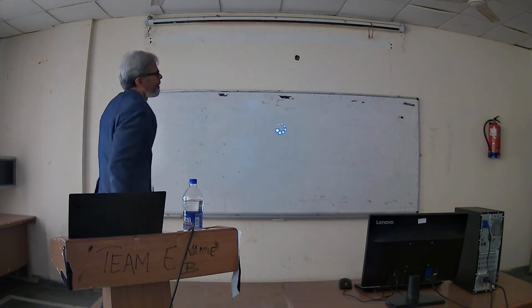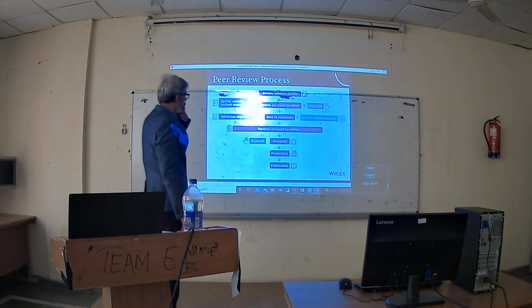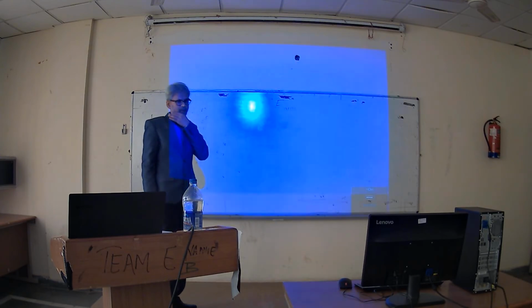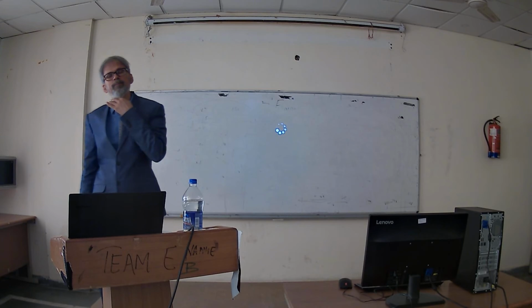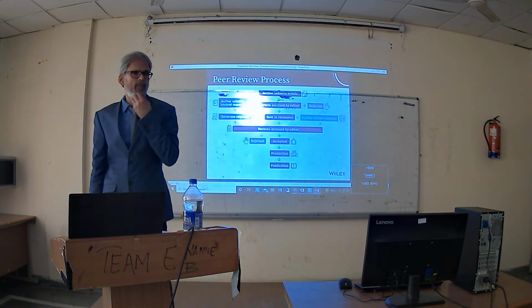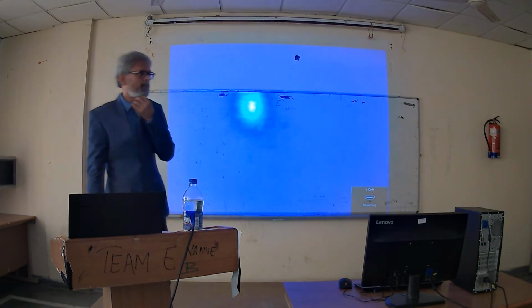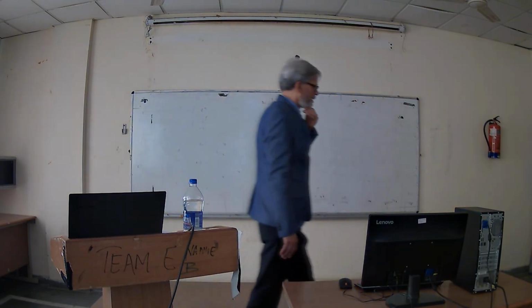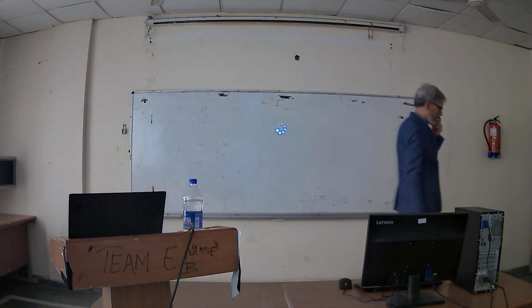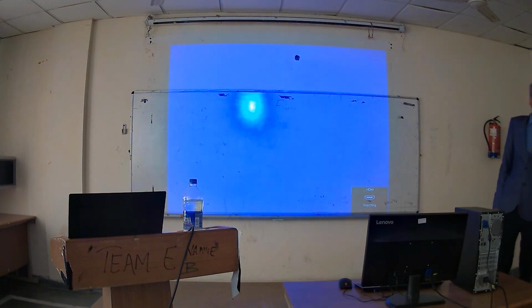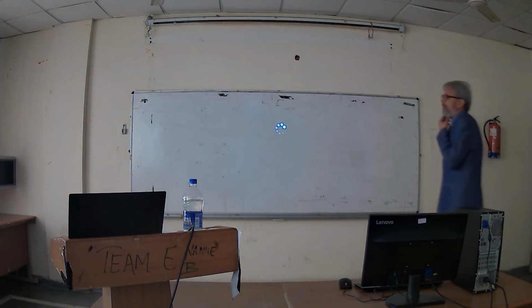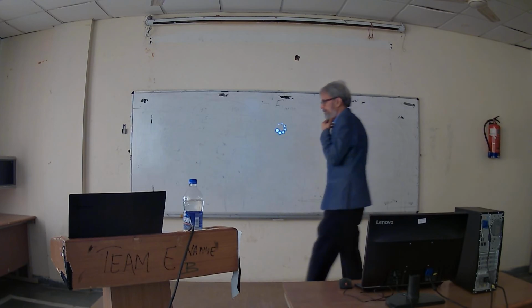One thing is associated with the review process of a particular journal, then how the review process is going on for other journals. When we are sending the paper, some papers are sent to us, then we have to decide whether this paper will be accepted or rejected.